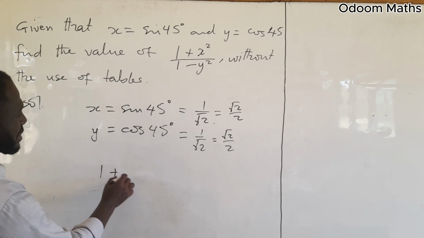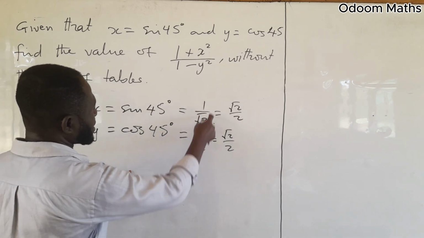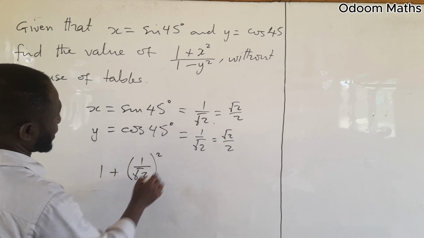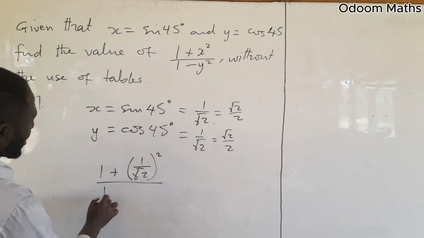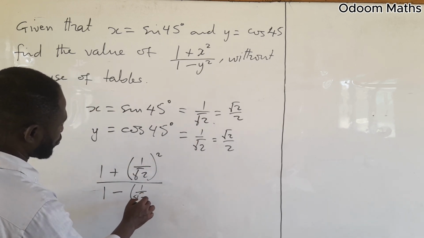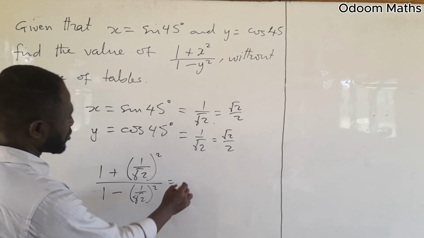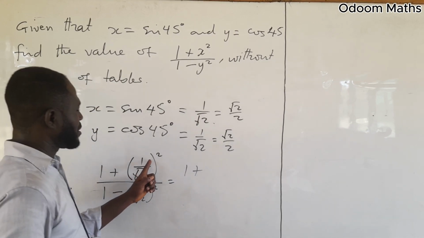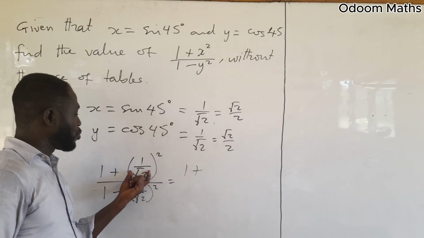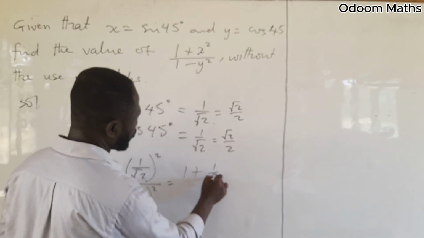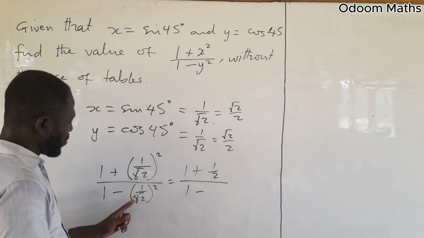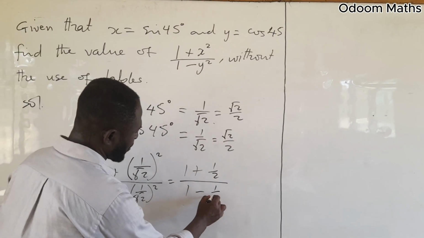So 1 plus x squared, where x is 1 over root 2, in brackets, squared, divided by 1 minus the same thing, 1 over root 2 squared. So that is 1 plus, now this becomes 1 over 2 because root 2 squared is 2, and this applies to the same one, so this is also 1 over 2.